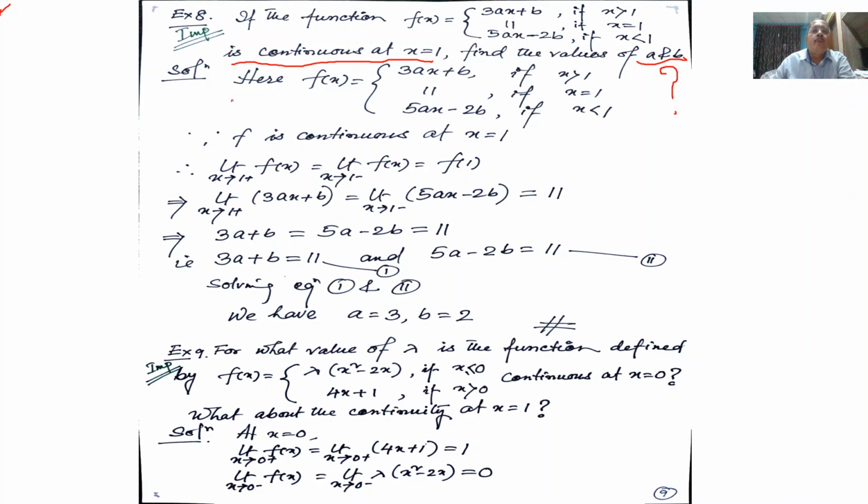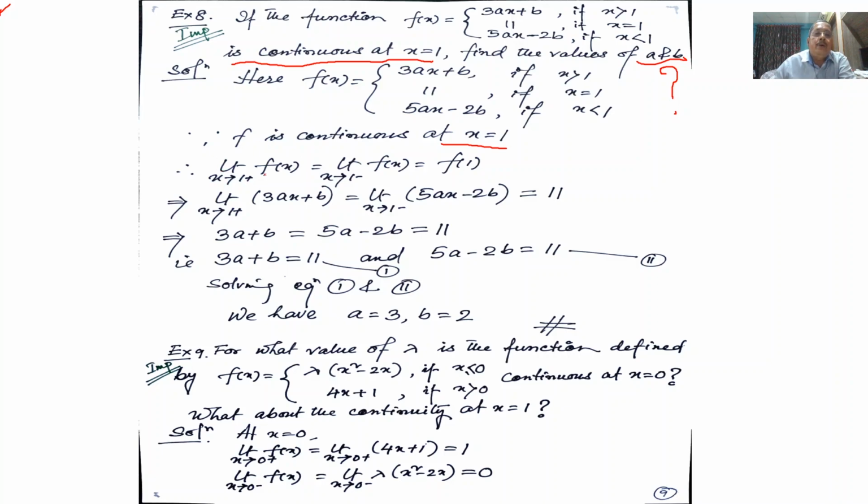Okay. So here the function is this. This is the given function: f(x) equal to 3ax plus b, f(x) equal to 11 when x equal to 1, and f(x) equal to this when x is less than 1. Since the function is continuous at the point x equal to 1, 1 is the critical point, the turning point. Therefore, right hand limit is equal to left hand limit is equal to the value of the function.